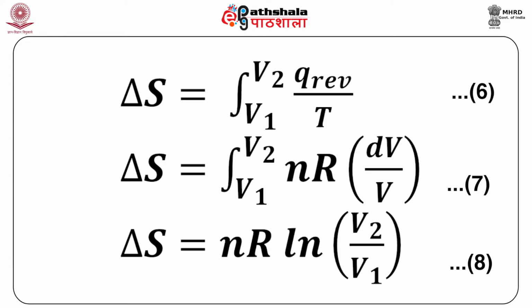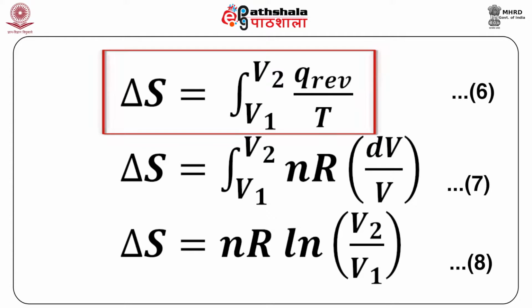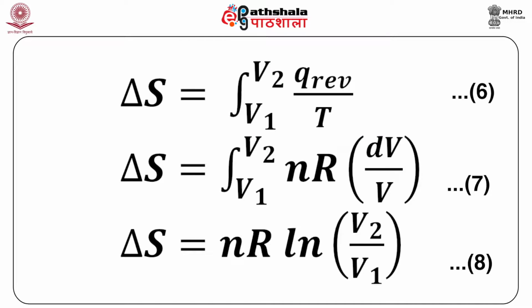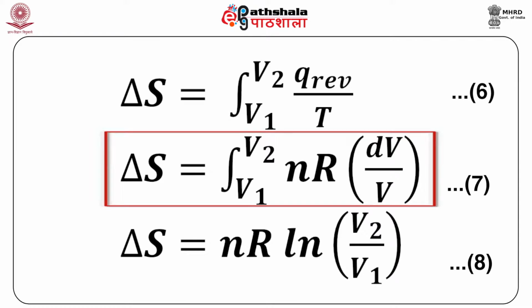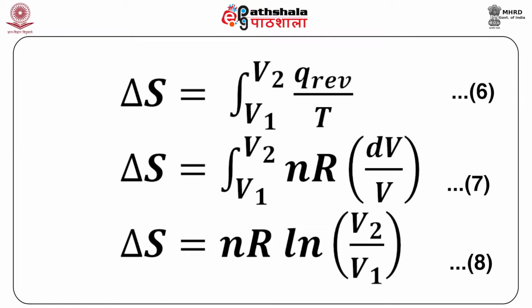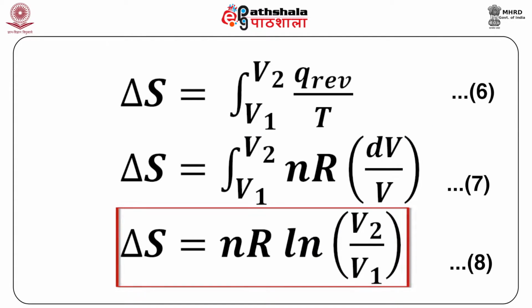Thus, change in entropy will be given by delta S is equal to integral V1 to V2 Q reversible by T. This is our equation 6. Or we can write this in the form of equation 7 as integral V1 to V2 nR dV by V, which can be further simplified as delta S is equal to nR ln V2 by V1. This is our equation 8.